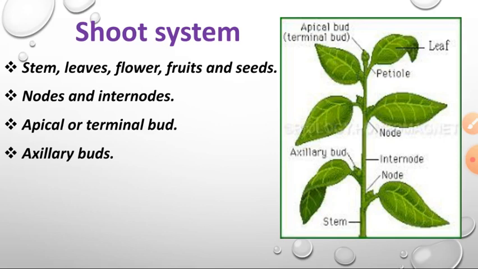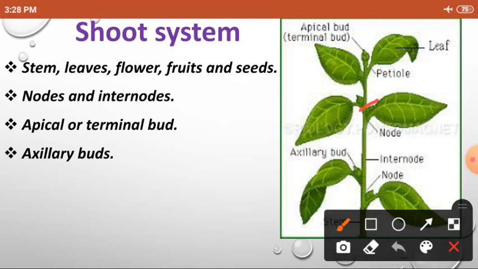And here nodes are the parts of stem where leaf arises. So from where the leaf started to grow, that is called node. Okay, what do you mean by node? Node means the part of stem where leaf arises. So the leaf starting place is called nodes.